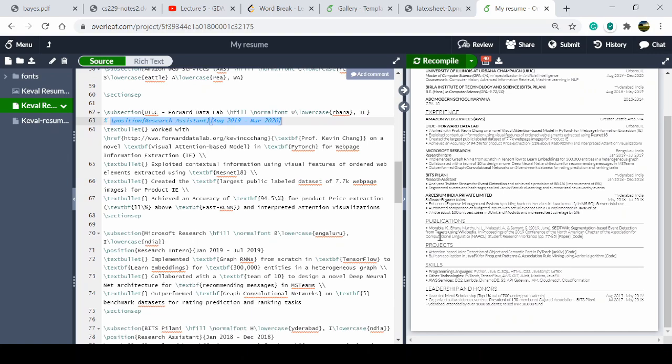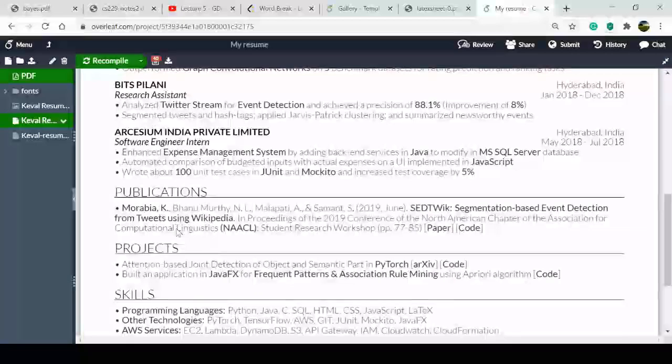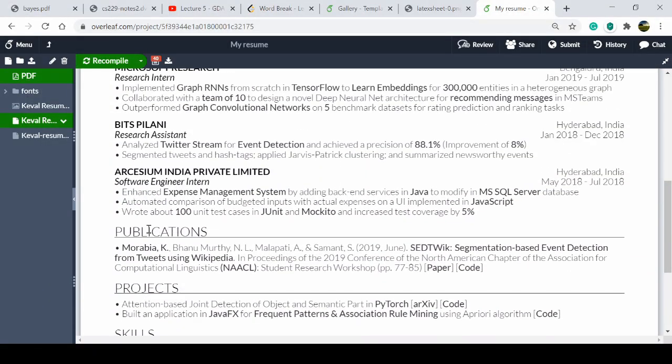Now we move to the next section, publication. Here in publication, if you have published some papers in top conferences or any conferences, it depends on you whether you want to put the paper or not. You can see the paper is written by those persons in that year.